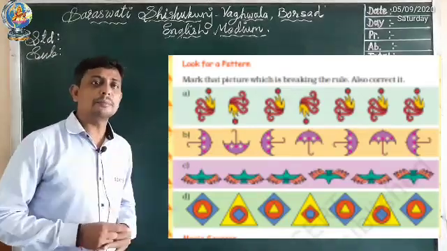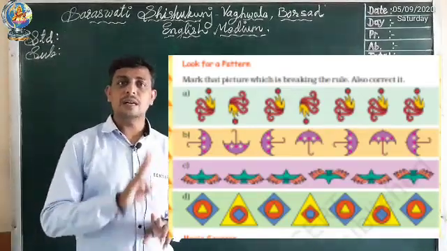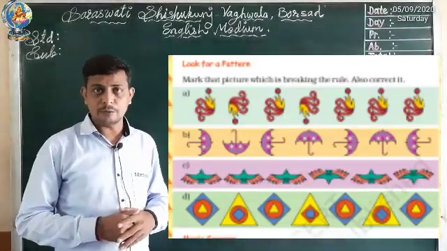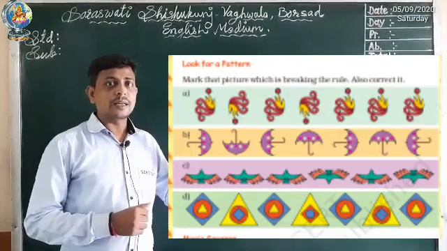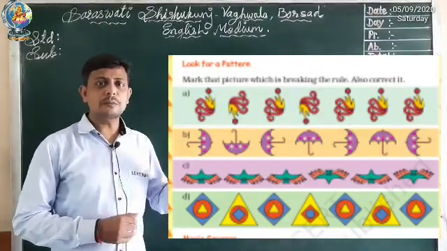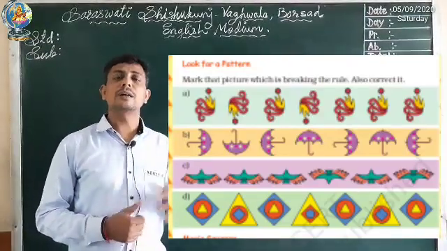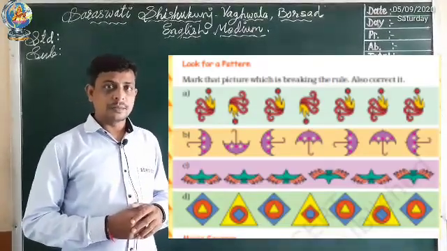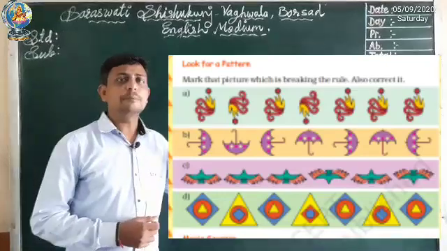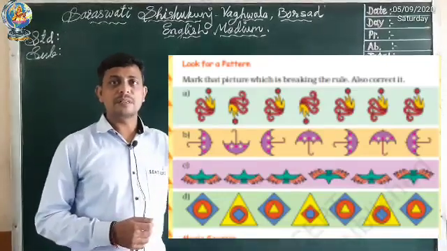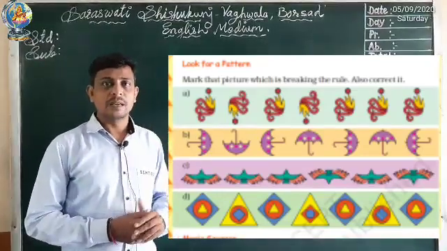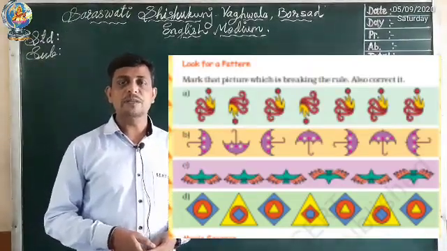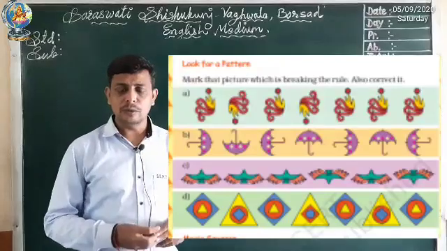Okay. Third number picture, birds are given. 3 birds are upward, you can see, and 3 birds should be down according to the pattern. But in the next 3 birds, 2 birds are down and 1 bird is up. So that middle one, the last-but-one bird, breaks the rule. It should be down, but it is given upside. So we have to circle that picture because it breaks the rule.